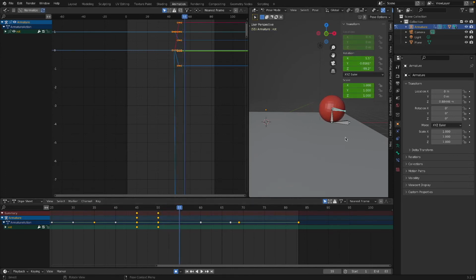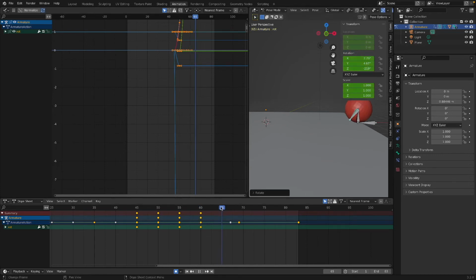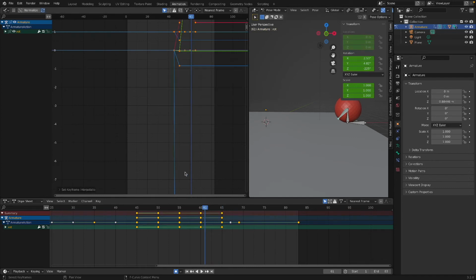Here, rotate a bit more. Here. There. And then I'm going to do A, T, and linear.